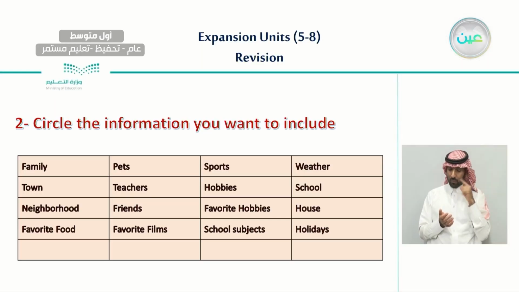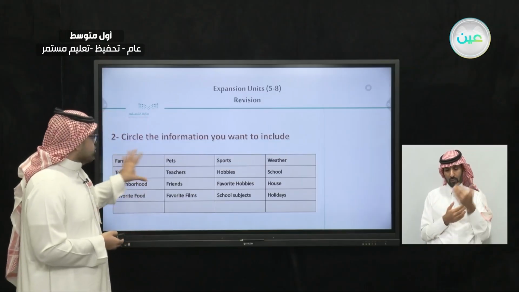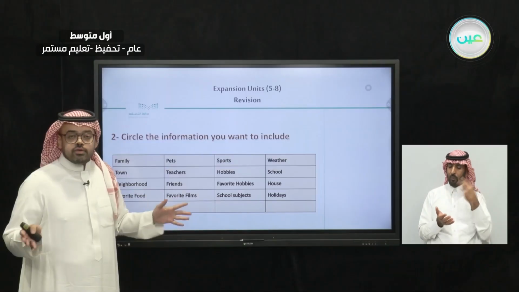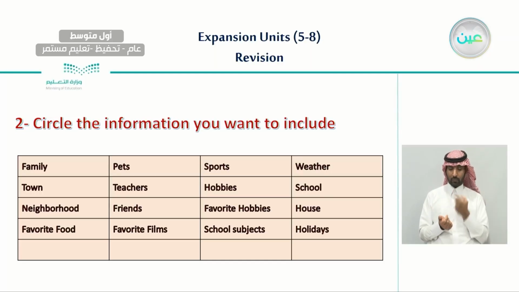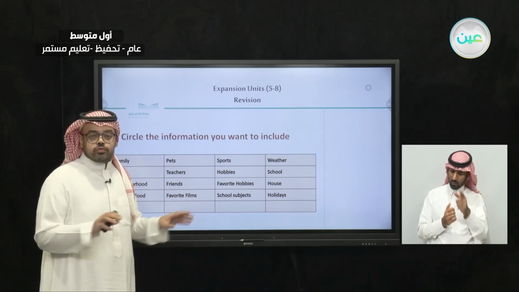So here we have an example of the table we had practice on for the last time. Here we have a couple of information on this table, and we said that we can use 4 to 5 information of these to write it in our email. Some of them like family. We said if you choose family, town, neighborhood, favorite food, you should put it in a mind map and you make questions out of each topic.